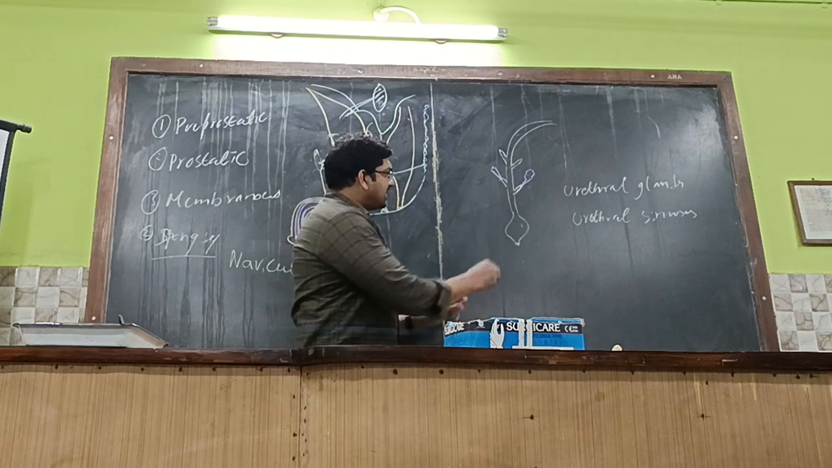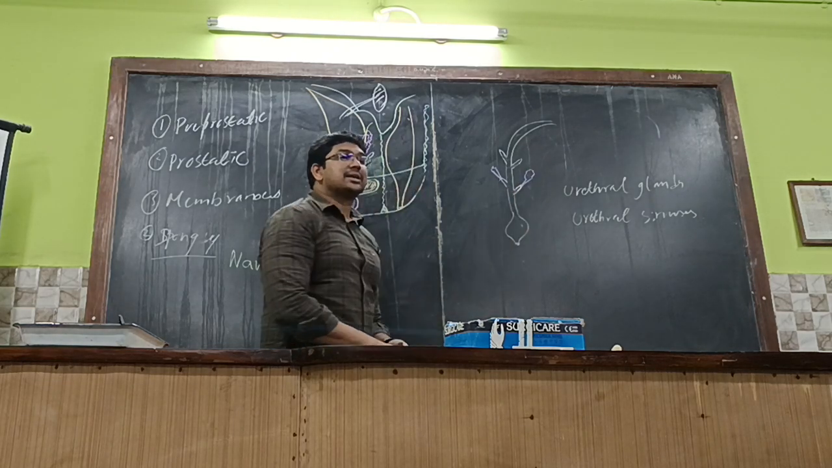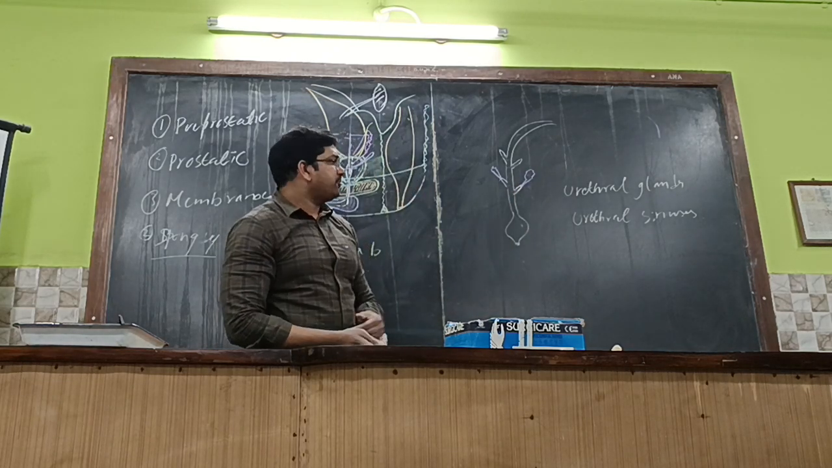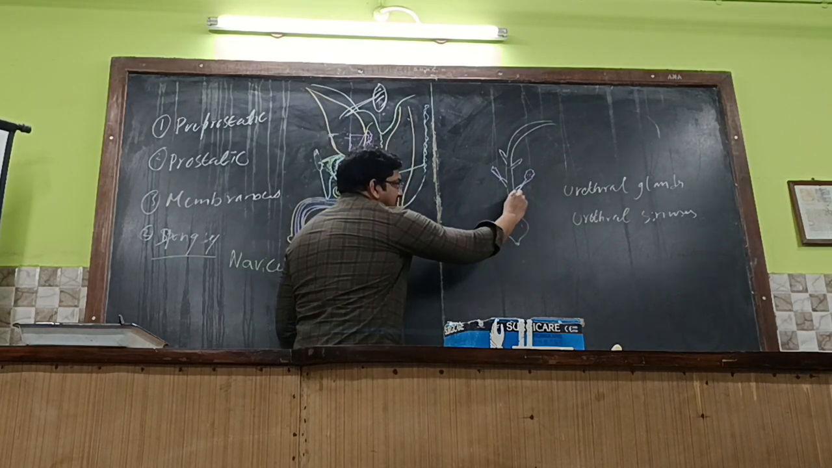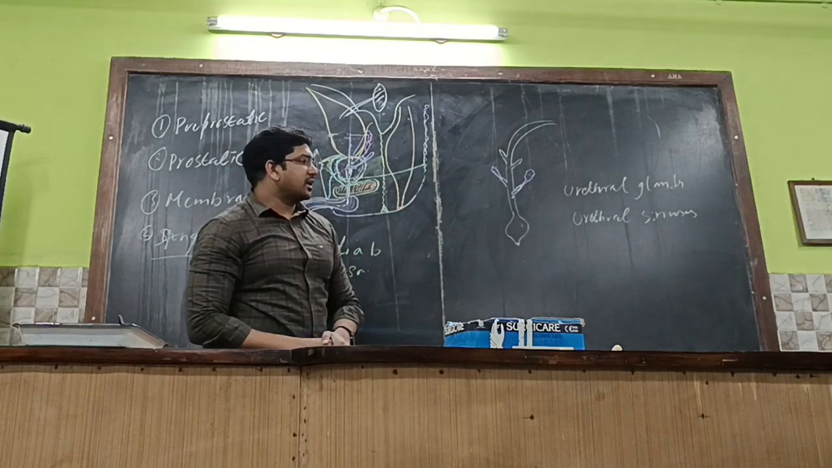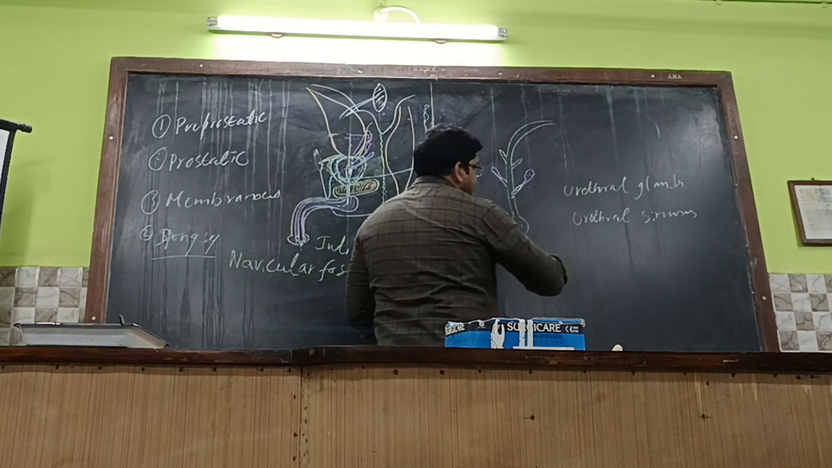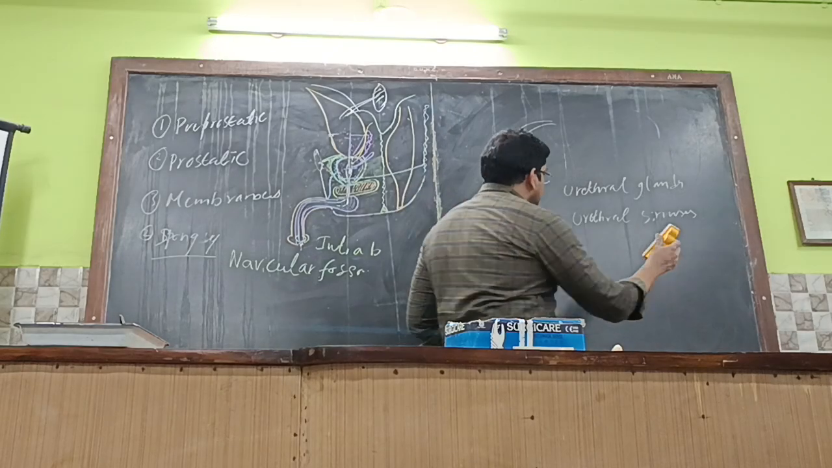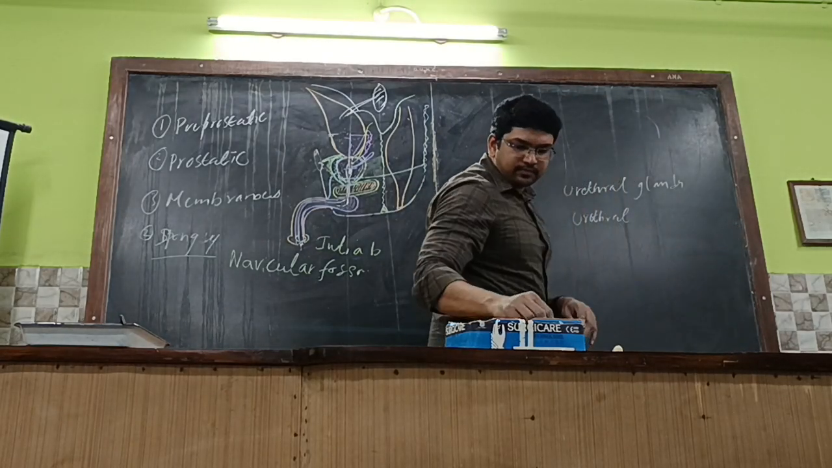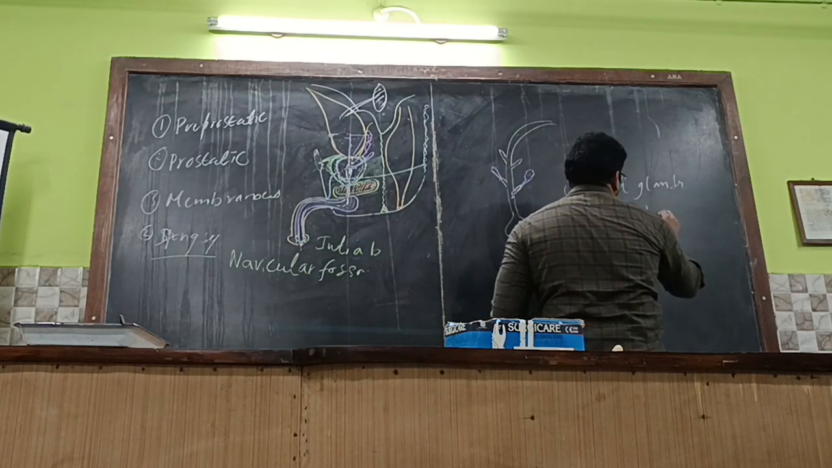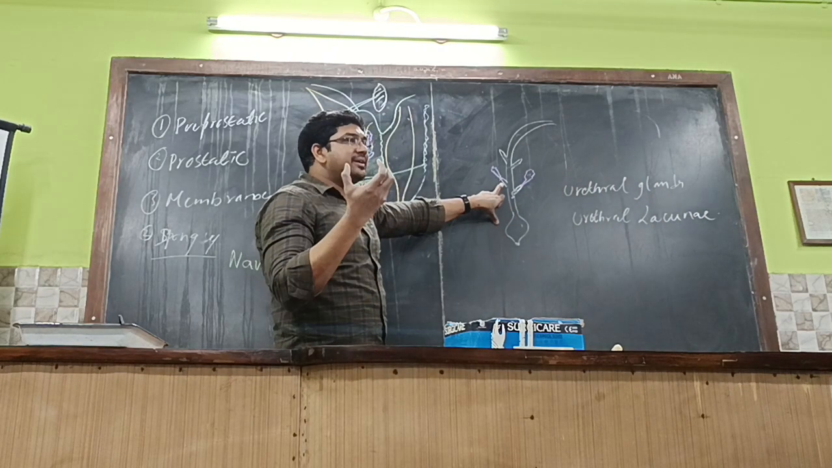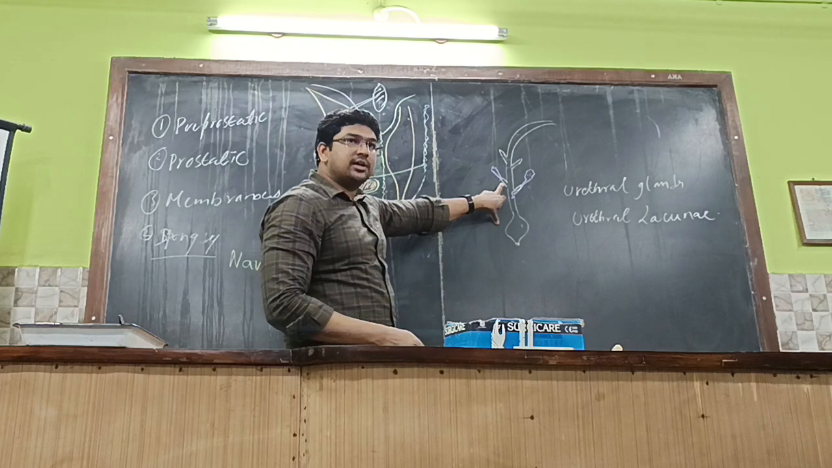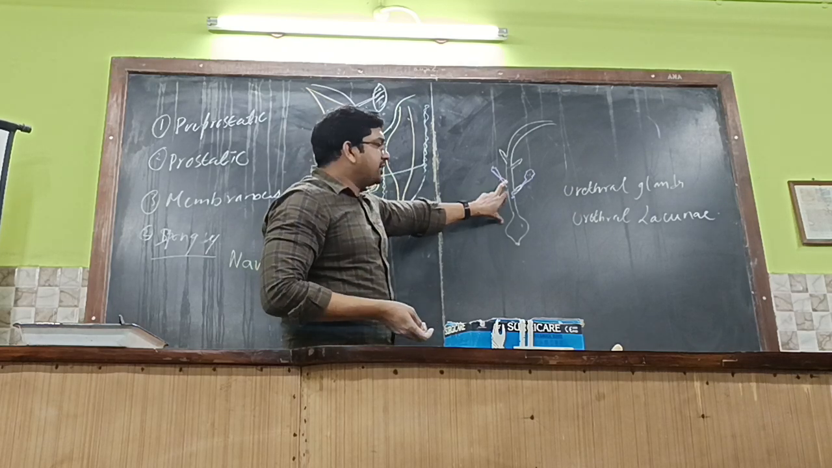Why are these sinuses needed? They are connected to the urethral glands, which secrete mucus. Those mucus secretions are collected within the sinus and ultimately released into the lumen of the urethra. Among these, the urethral lacunae, not sinuses, urethral lacunae. Lacunae means deficiency, right?